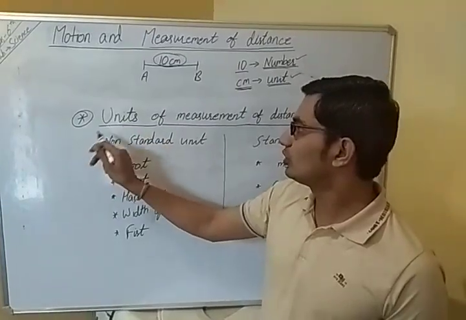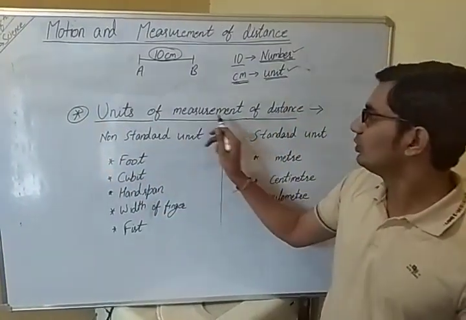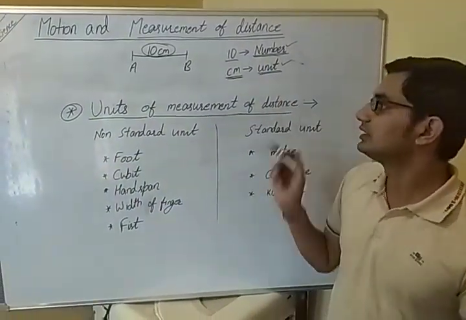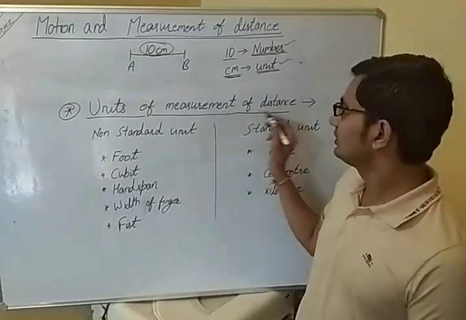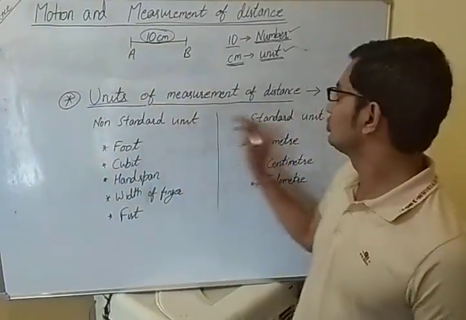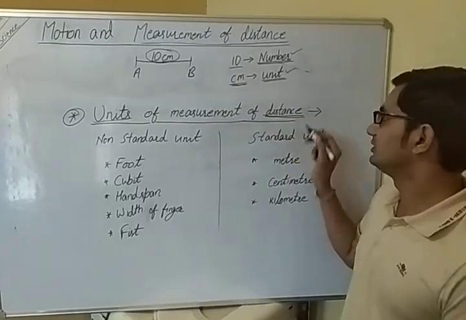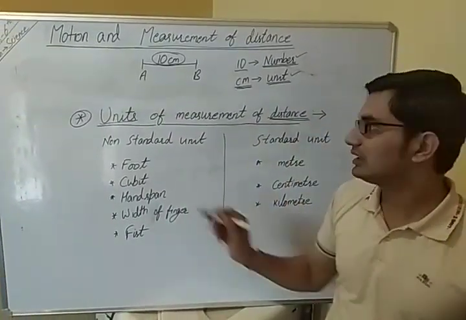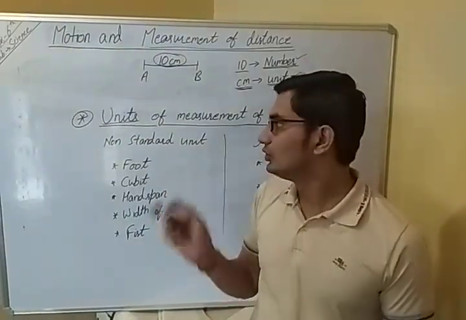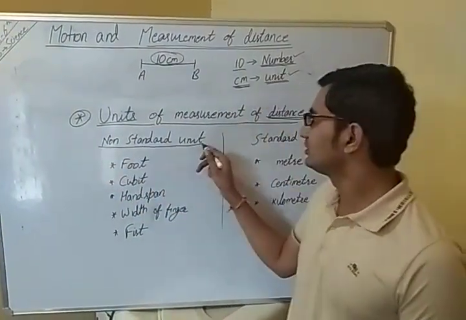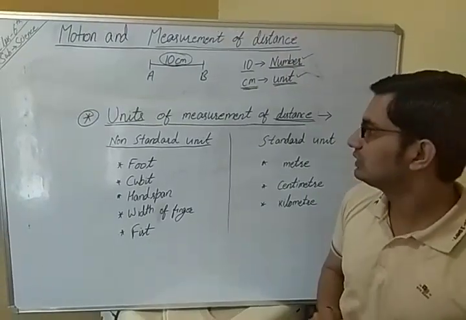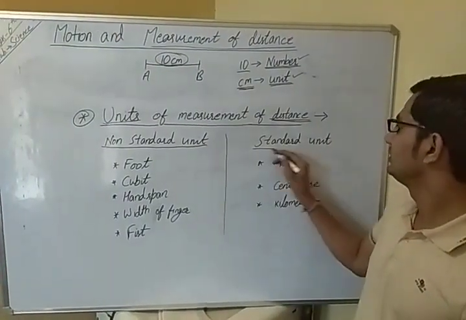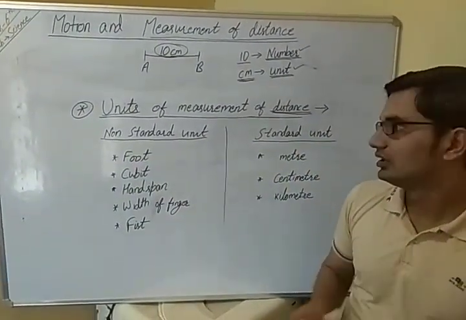So let's talk about the units. Units of measurement of distances. What units are used to measure distances? We will talk about this only, about distance and their units. Two types of units: one is non-standard units and the other is standard units.